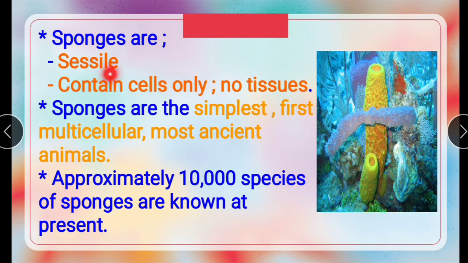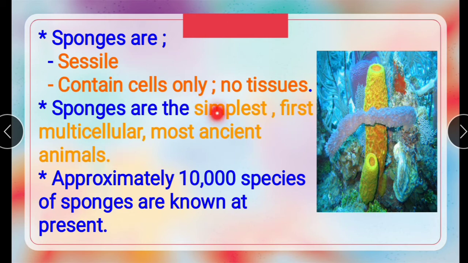Sponges are sessile. What is meant by sessile? Okay, I will tell. Sponges are fixed in one place, that we call sessile. Next, they contain cells only, not tissues. Here we see cells are present but tissues are absent, because they are not well developed. Next, sponges are the simplest, first multicellular, most ancient animals.